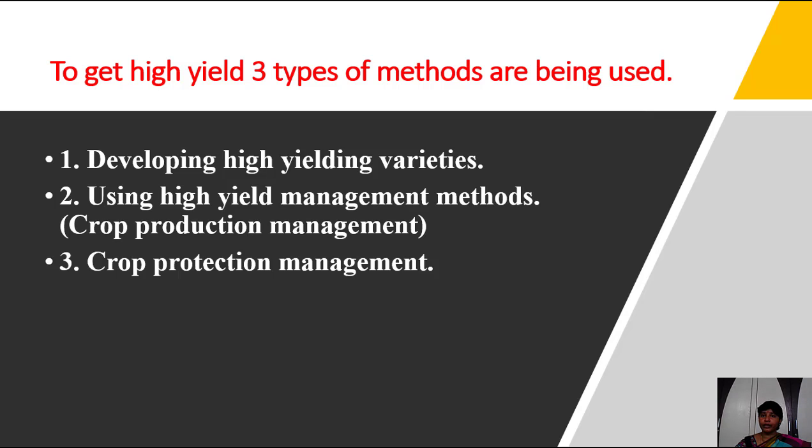We have to follow bio pesticides, bio ways of killing the germs or insects. These are the three methods that are helpful to the farmer to increase crop production. That is developing high yielding varieties. High yielding means we are getting large amounts of food grains through these high yielding varieties. Then high yielding management methods, crop production management.